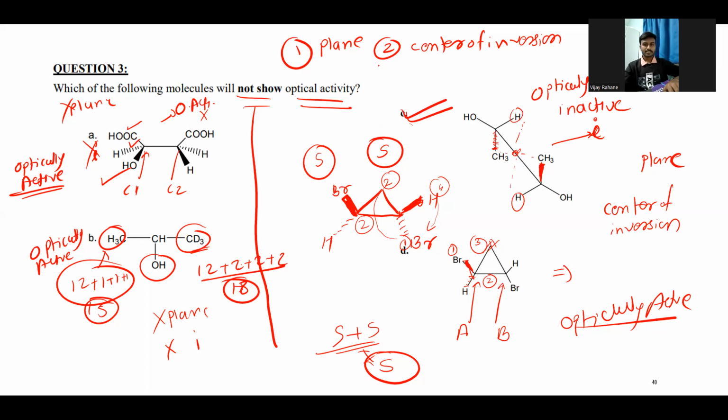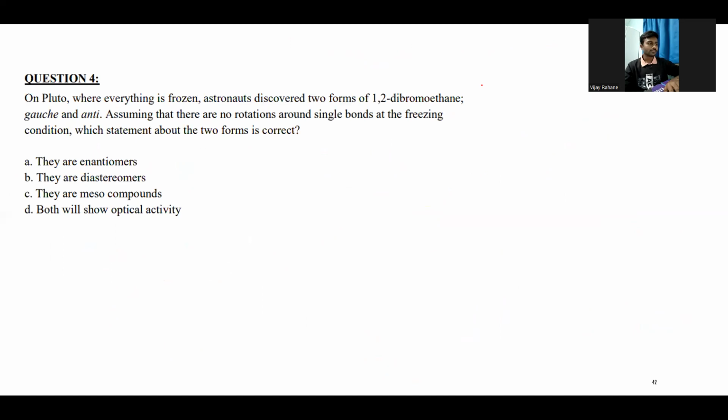So always try to remember to take the plane of symmetry as well as the center of inversion into account, because in many examinations we have limited time, so we just go through and say yes, this has four different groups, so this is optically active, but don't forget to cross-check whether it has a plane of symmetry or a center of inversion or not. Does anybody have any doubt? All right, we'll go to the next question.